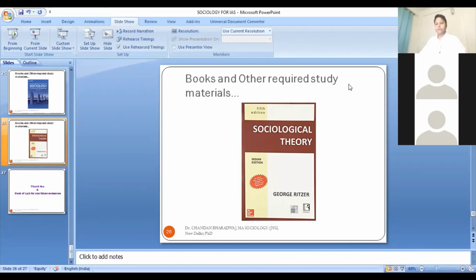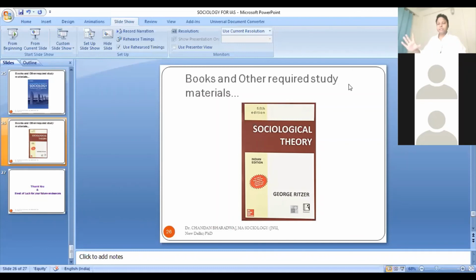To prepare sociology in a good manner, you have to focus on your class notes. You have to develop sociological concepts and read a few basic concepts. You have to develop a good understanding of the theory part, especially Marx, Weber, Durkheim, Mead, Parsons, and others.